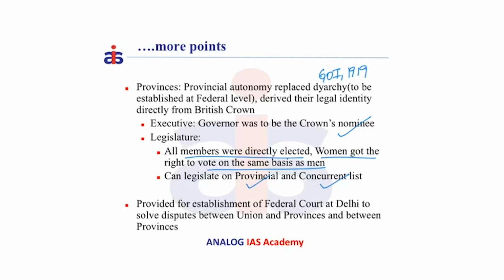The 1935 Act provides for the establishment of a Federal Court of India at Delhi to solve disputes between the Union and the provinces and between the provinces.